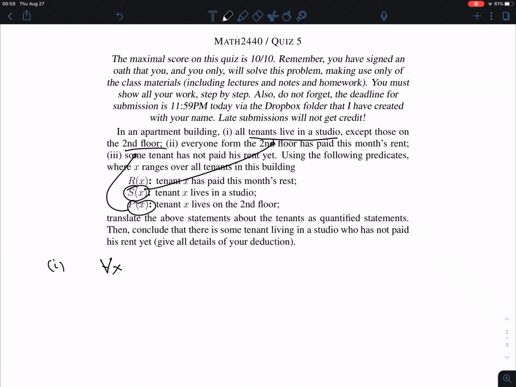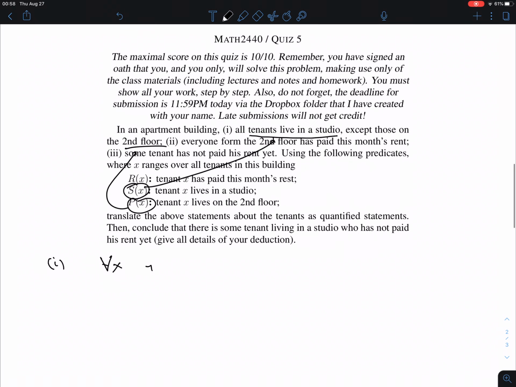The other option was, if you live on the second floor, then what? You might live in the studio or you might not. This doesn't say that. It says all tenants live in the studio except those on the second floor, but there might very well be studios on the second floor as well. That's not excluded by this statement. So the right thing is that if you're not on the second floor, so not P(x), then for sure you must live in the studio.